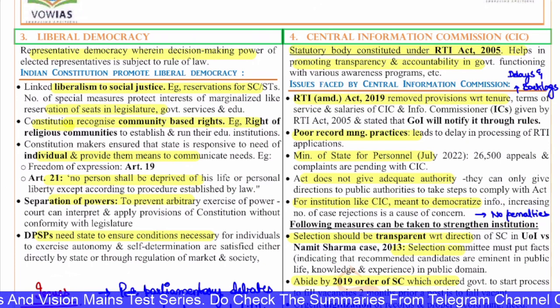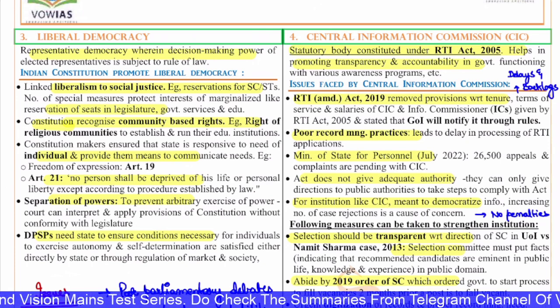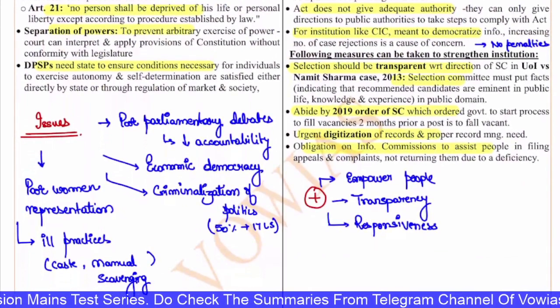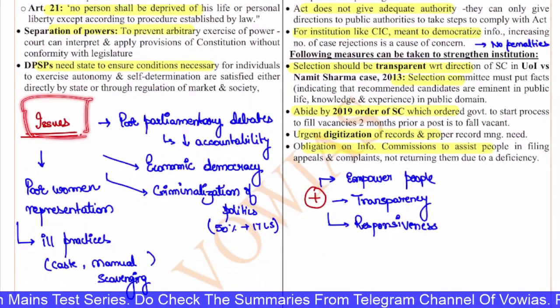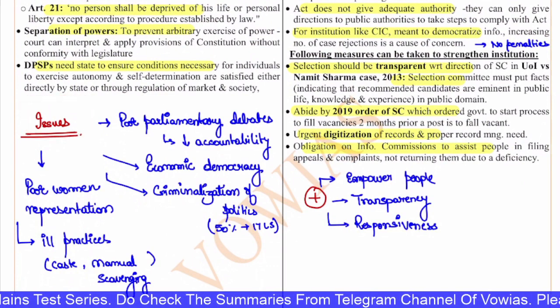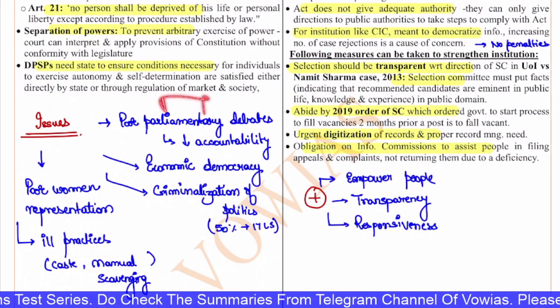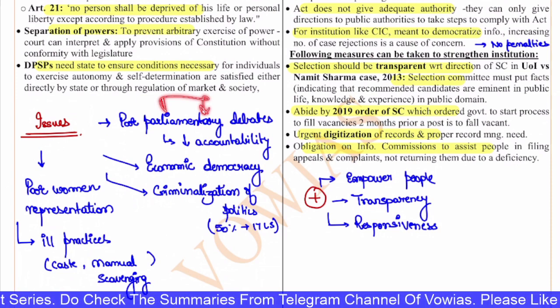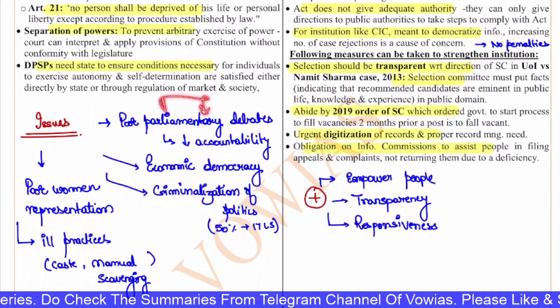But at the end of the day, if you see, overall there are some issues with regard to democracy as well, especially in the Indian context. The issues are, first, poor parliamentary debates and parliamentary accountability, that is a major issue. The number of bills that are referred to the parliamentary committees is reducing. We just have seen.